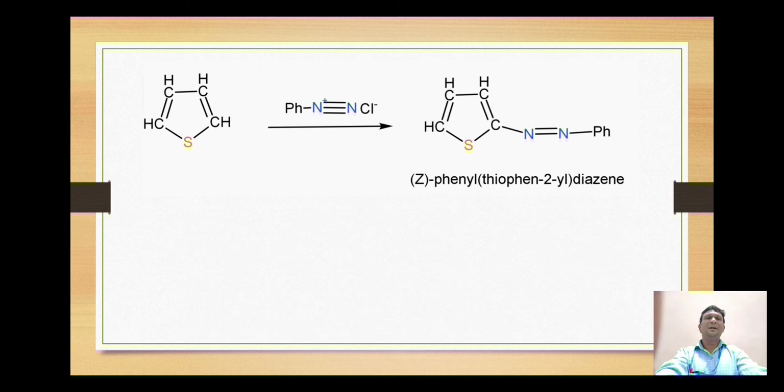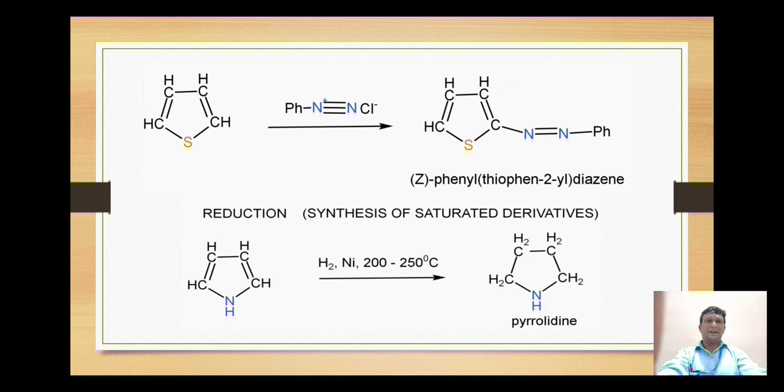Next is the reaction of thiophene with benzene diazonium chloride. As I mentioned earlier, the electrophilic substitution reaction takes place at position number 2. So here this H and this Cl will be removed as HCl, and this electrophilic nitrogen then attacks the carbon at second position to give this phenyl diazothiophene product.